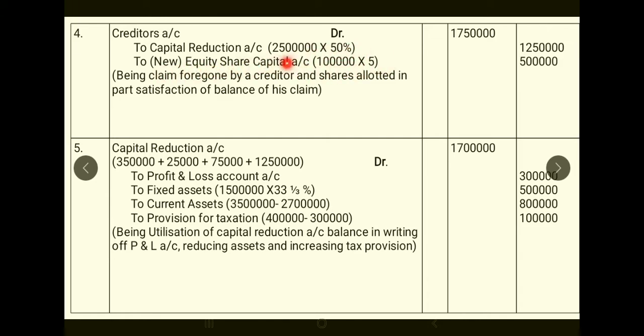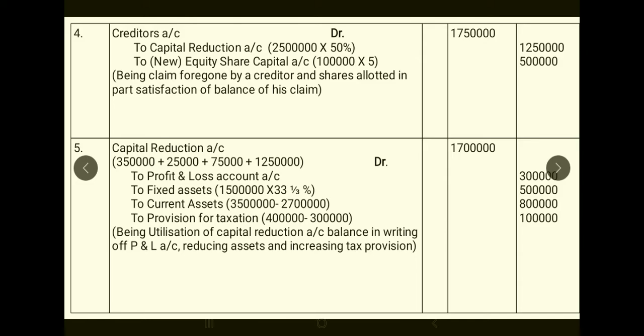You are issuing new equity share capital. So 1 lakh shares of rupees 5 each. 5 lakhs you will pay now. So out of 25 lakhs, 17.5 lakhs is settled. So remaining 7.5 lakhs will be shown in the balance sheet. Okay, so claim foregone by the creditors and shares allotted in part satisfaction of the balance of the claim. What do you mean by part satisfaction? Remaining 7.5 lakhs will be paid on a future date. Okay, so that's why complete 25 lakhs we are not showing here. 7.5 lakhs will be shown in the balance sheet.